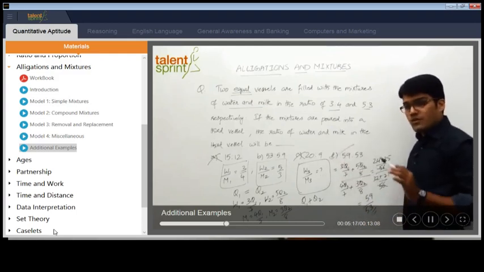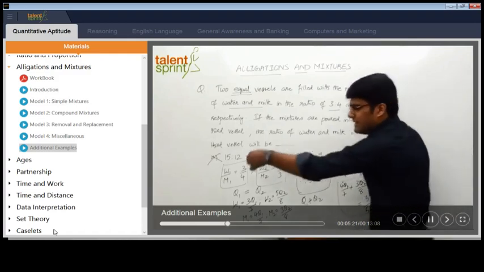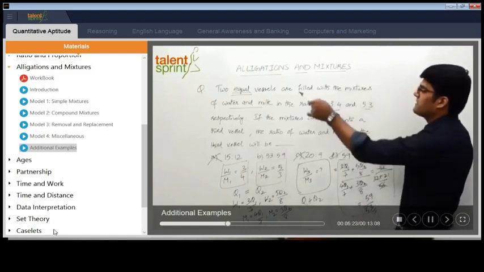Are you able to follow? So when you actually solve this in the exam, you will do only this. You don't have to write all these steps here, right? You know how much is milk in the first one, 3 out of 7.